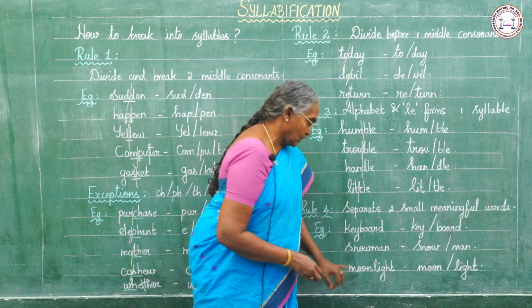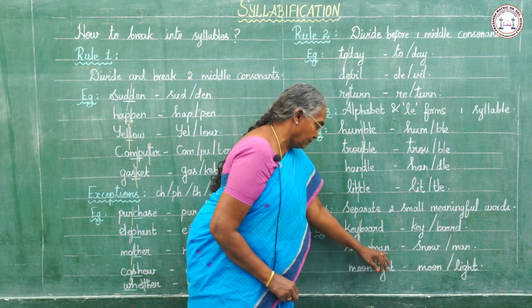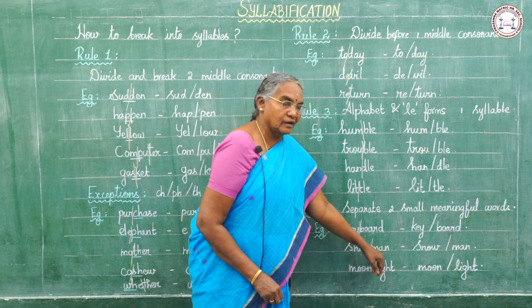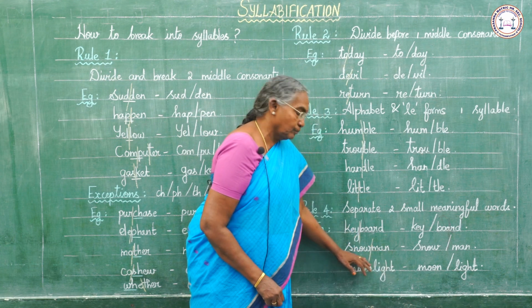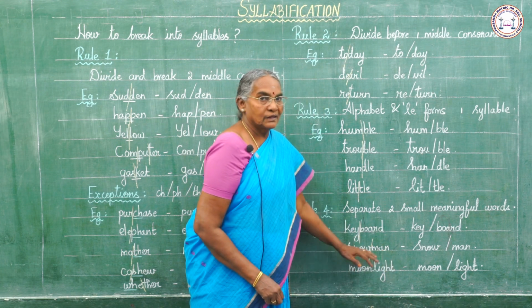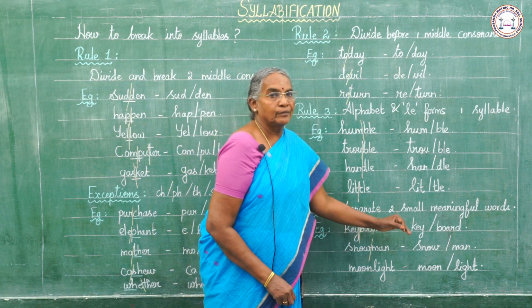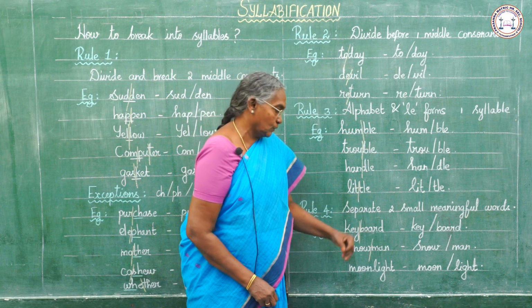Snowman. We see one vowel here and also another vowel here. Two meaningful words. The syllabification takes place between the two meaningful words which have vowel sounds.